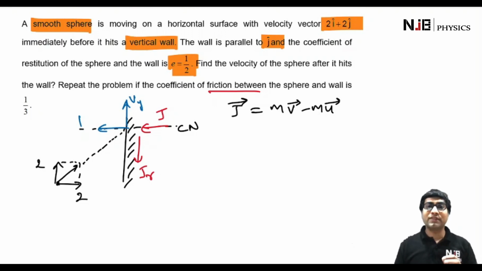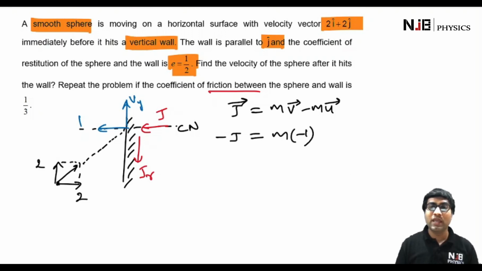If we apply this in the x direction, net impulse is -J, why minus? Because it is in the negative x direction. This is equal to mass times final velocity, which is -1, minus mass times initial velocity, which is 2 meters per second in the positive direction. Therefore we get the equation J = 3m. Let's say this is our equation number 1.